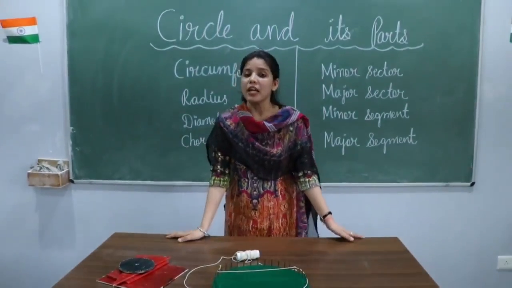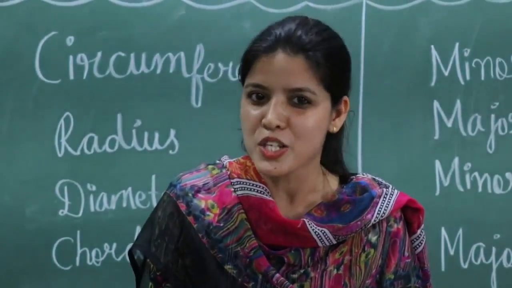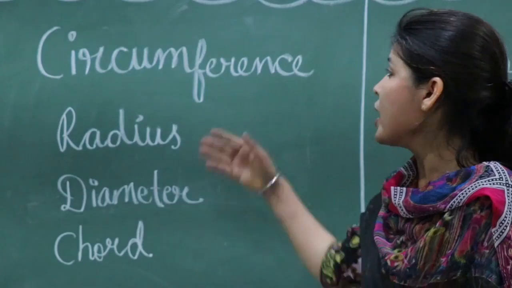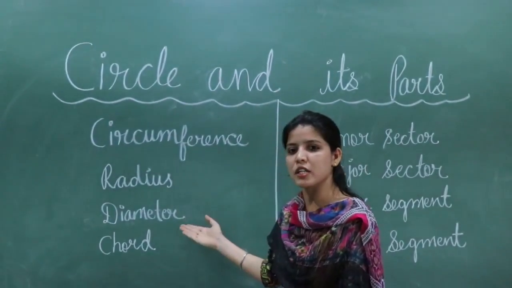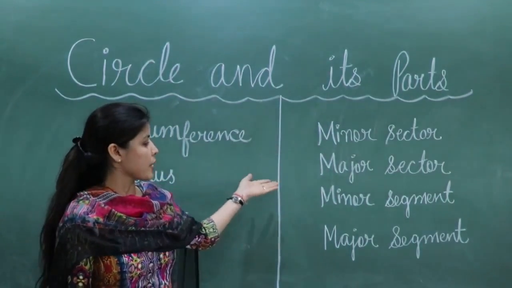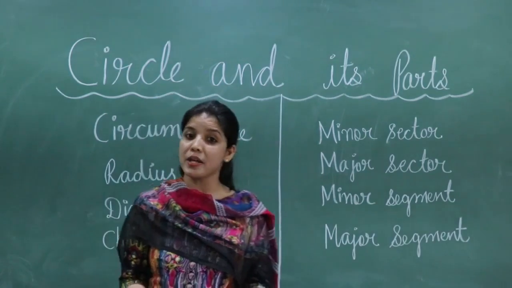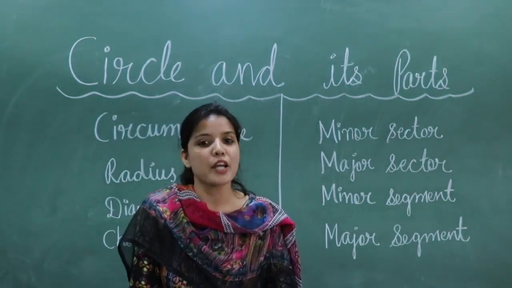So friends, what we have studied today, I hope you are understanding what we want to share. We have studied today circumference of a circle, radius of circle, diameter of circle, chord, major segment, minor sector and major sector. I hope you all enjoy this video and you will learn more.